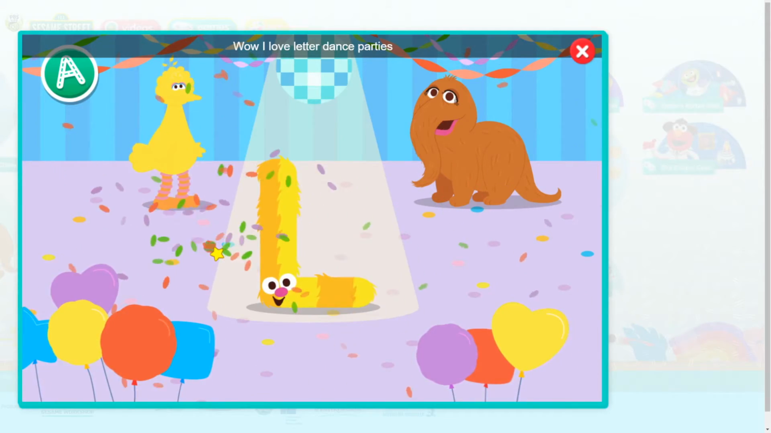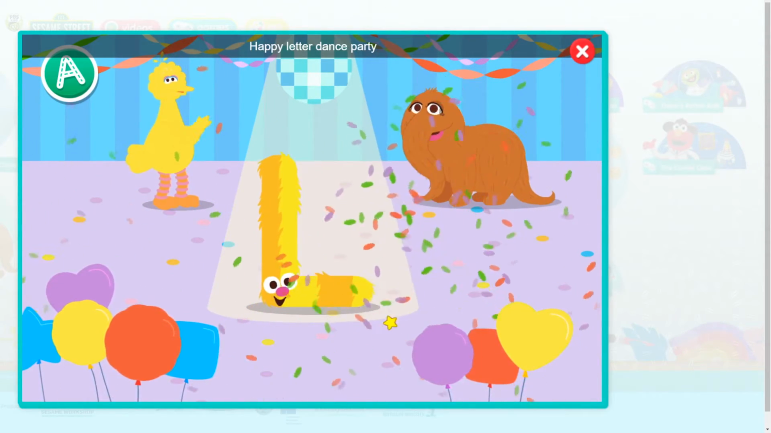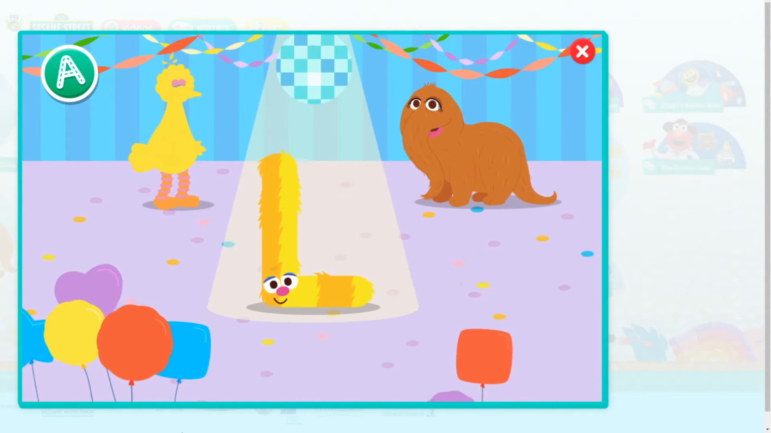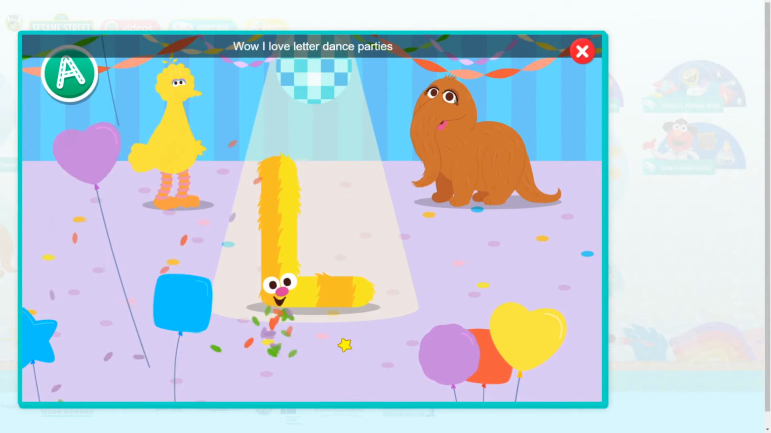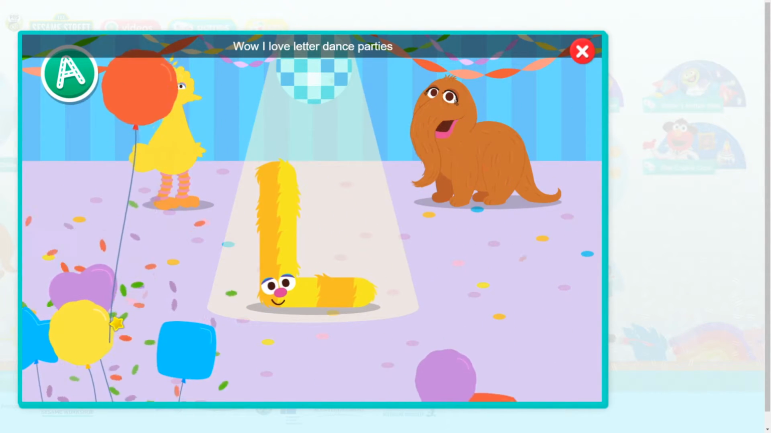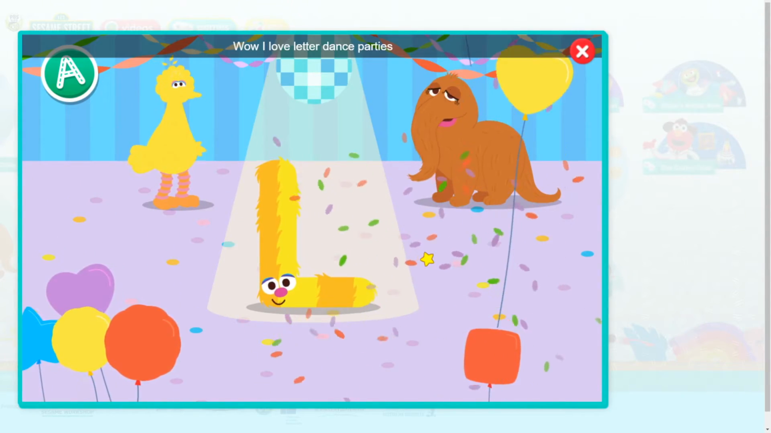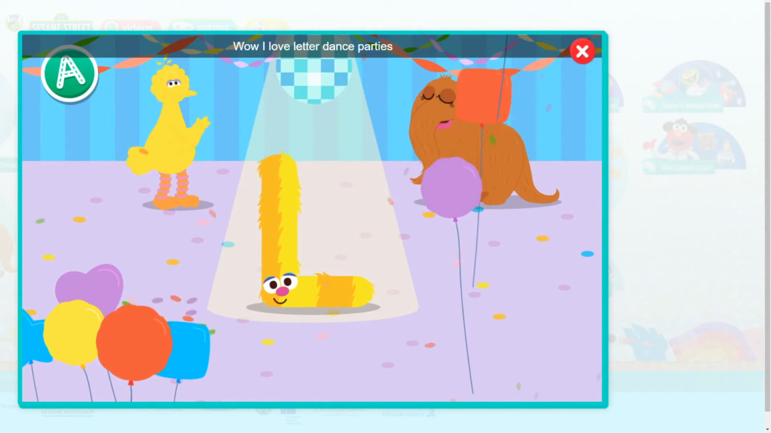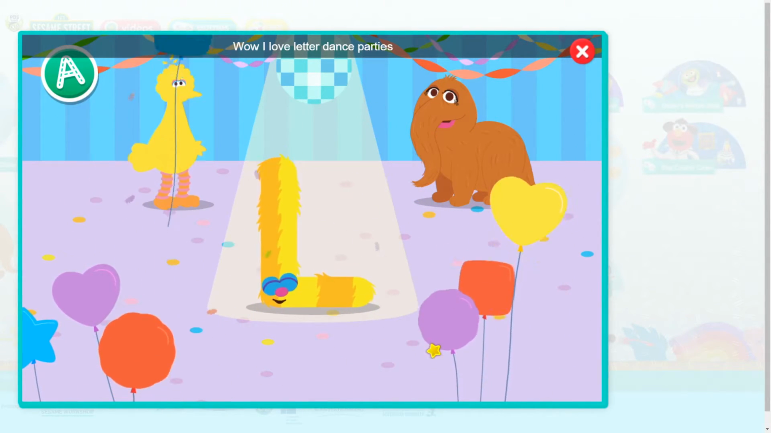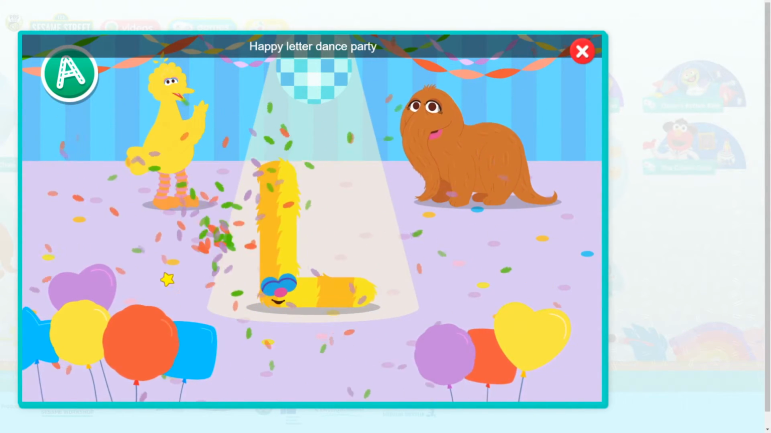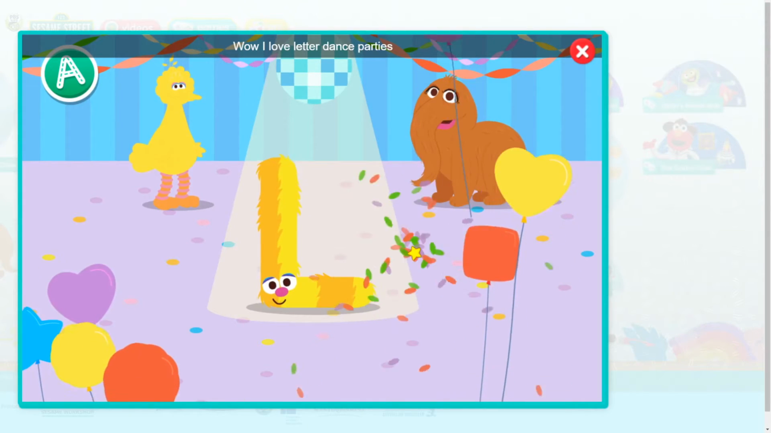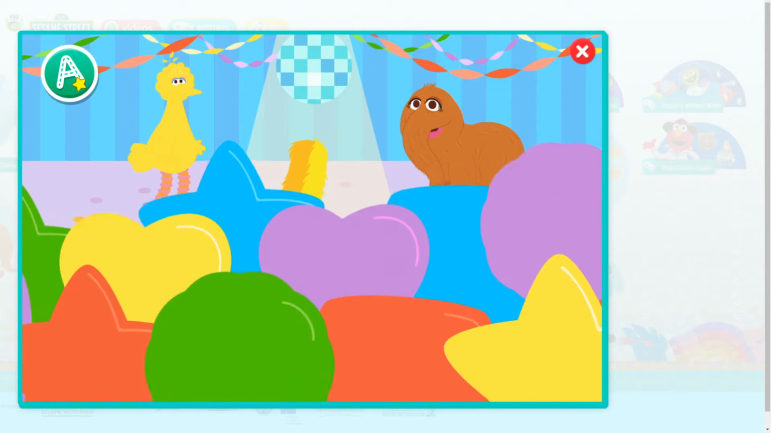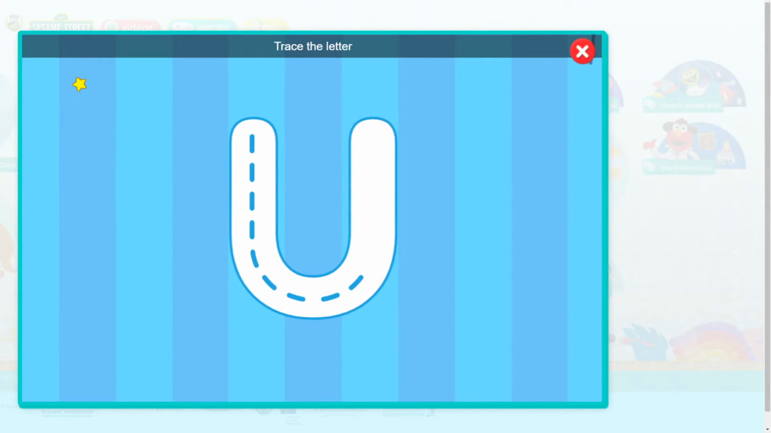Wow. I love letter dance parties. Happy letter dance party. Wow. I love letter dance parties. Balloon bump. Wow. I love letter dance parties. Balloon bump. Happy letter dance party. Wow. Cool move, letter L.